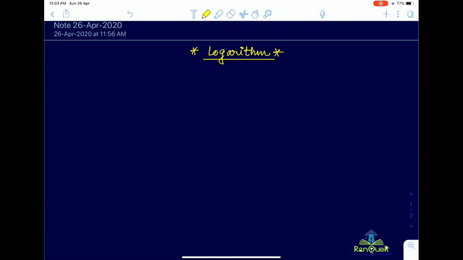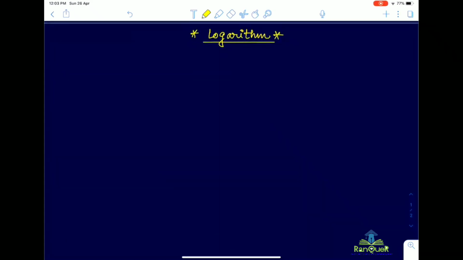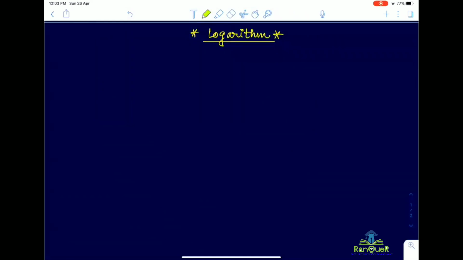So let us discuss what is the fundamental basis of the logarithm and how it has originated. To start with the basics of logarithm, we need to have a prior idea regarding exponential expression.